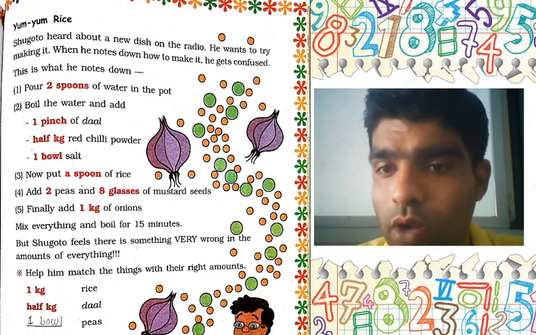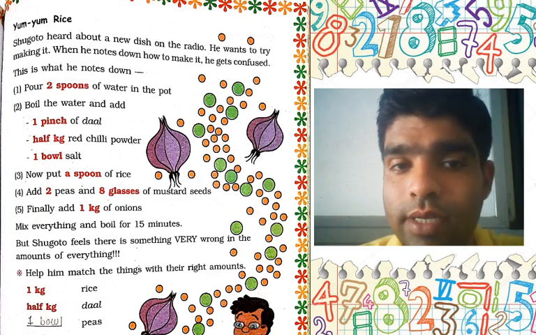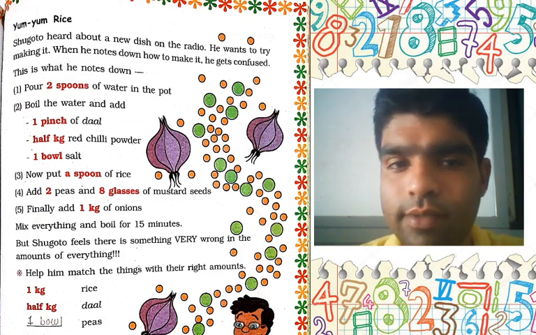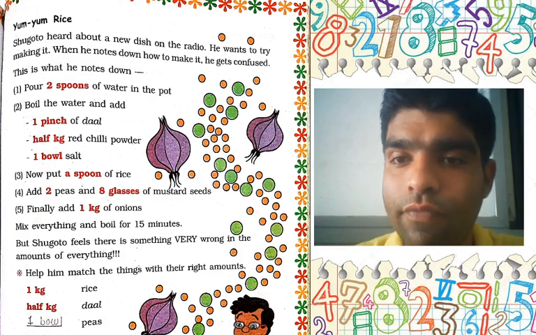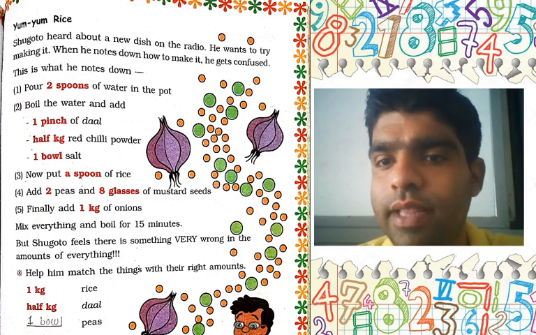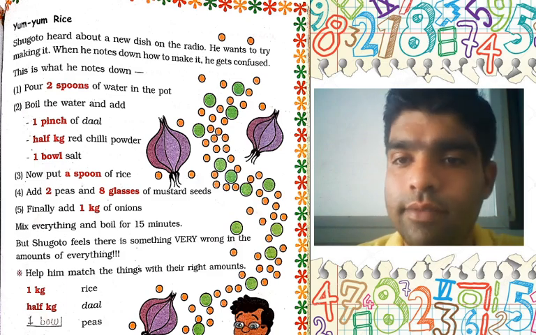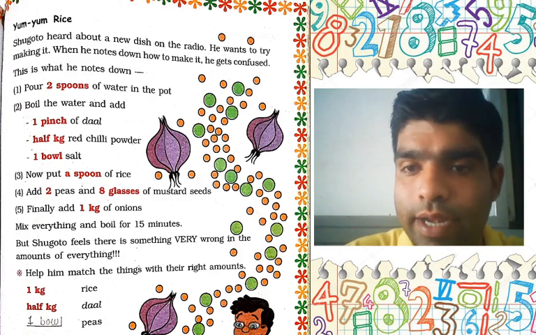Okay, 1 bowl of salt. 1 bowl of salt is also not used here. It's a large amount. Next, a spoon of rice. Only 1 spoon of rice? Okay, it's not sufficient. Next one is 8 glasses of mustard seeds, not 8 glasses. And finally, add 1 kg of onion, not 1 kg of onion. Okay, mix everything and boil for 15 minutes. But Shukto feels that something is very wrong in the amount of everything. And your question is, you have to help him and match the things with their right amount.